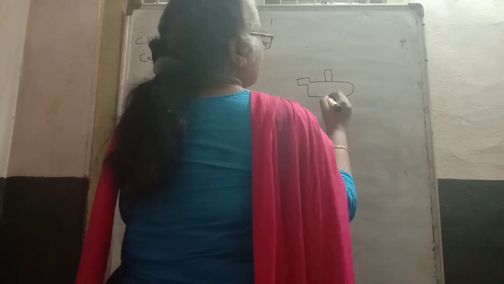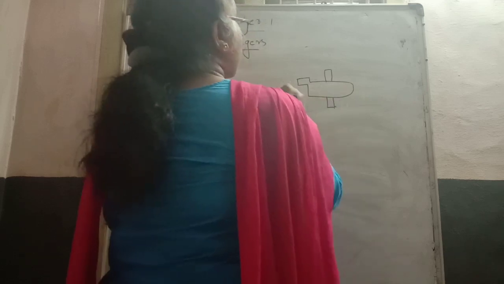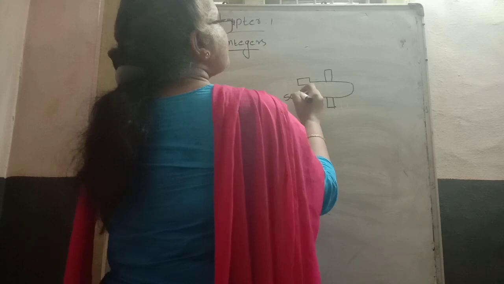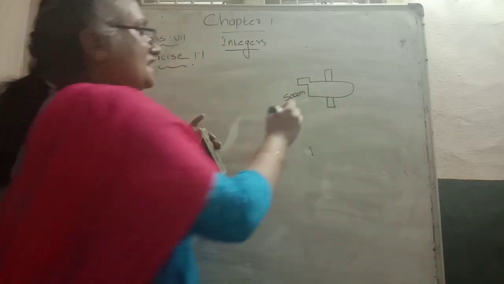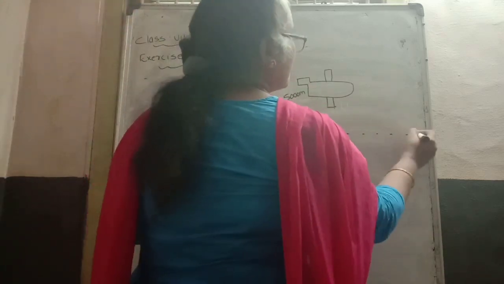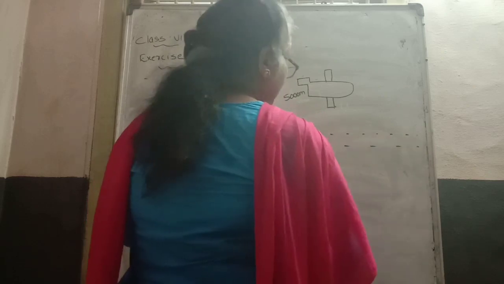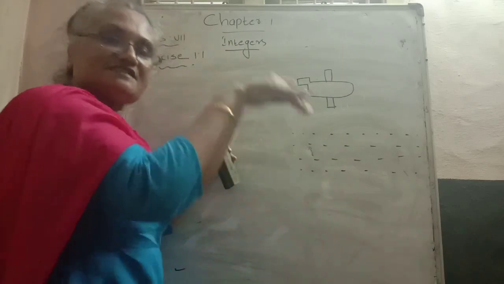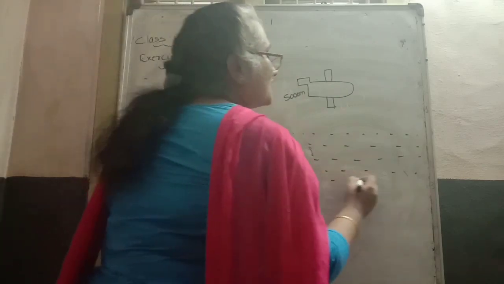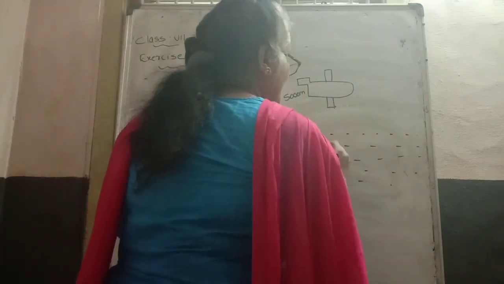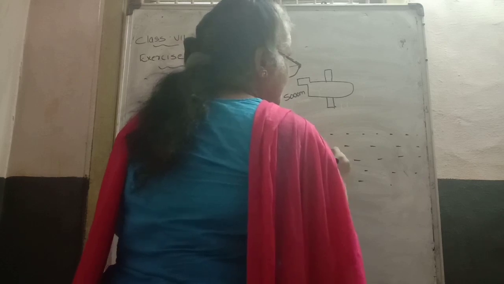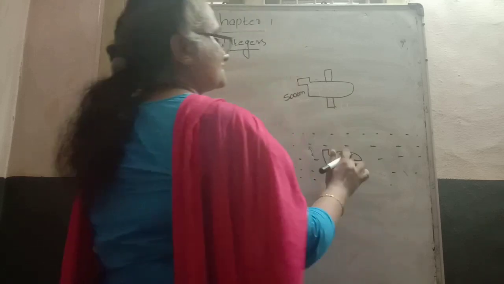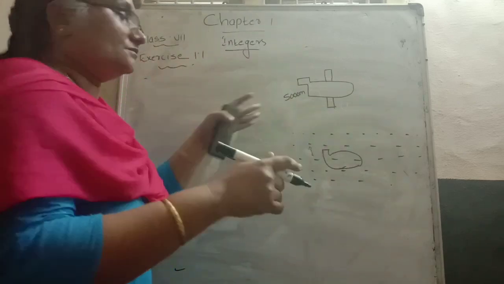An aeroplane is flying at a height of 5,000 meters above the sea level. Below the sea level, there is a submarine. Here the sea level is given, and the submarine is represented this way.